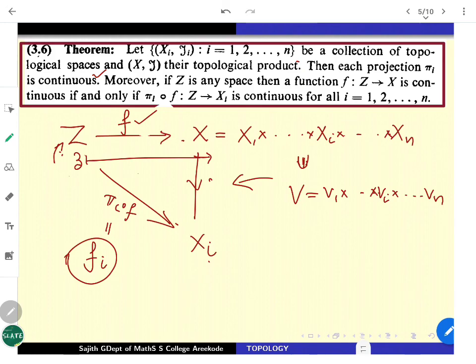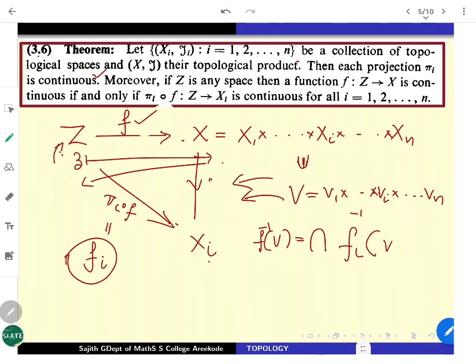Now, how will you pull back? Pull back to Z. So it comes here. So F inverse of V, how will it look like? That is the most important thing. F inverse of V, with a moment's thought, if you remember the whole statements and the examples you have cited there, especially the plane and all, this actually is nothing other than the intersection of Fi inverse of Vi, i runs from 1 to n.